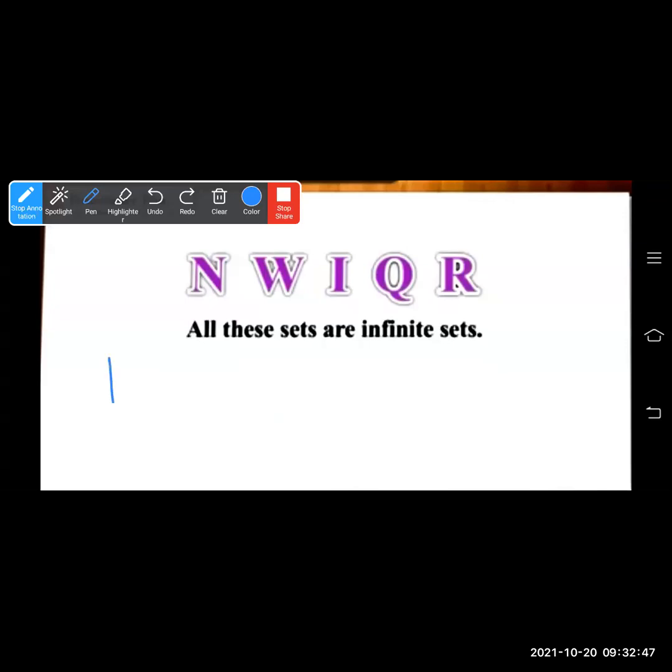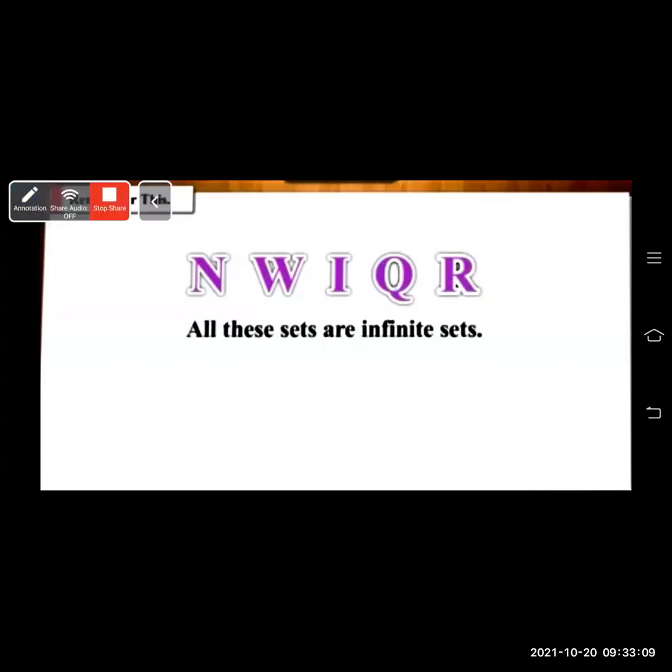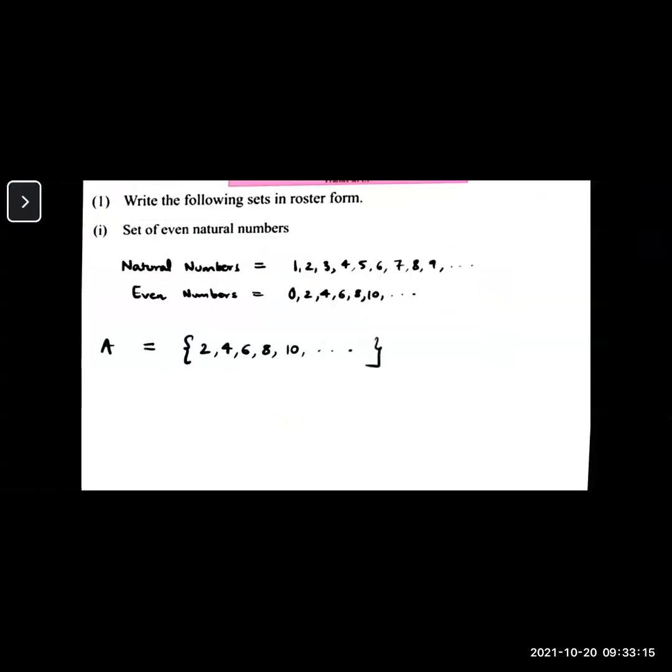Then see, I is what? Set of all integers. This can be written as 0, all positive numbers, dot, dot, dot, and all negative numbers, minus 1, minus 2, minus 3, dot, dot, both sides it is infinite. The last one is Q, rational numbers, and R, real numbers. Rational numbers are all fractions and decimals.